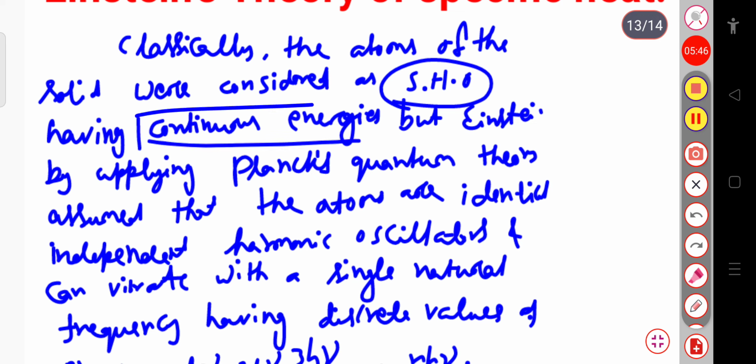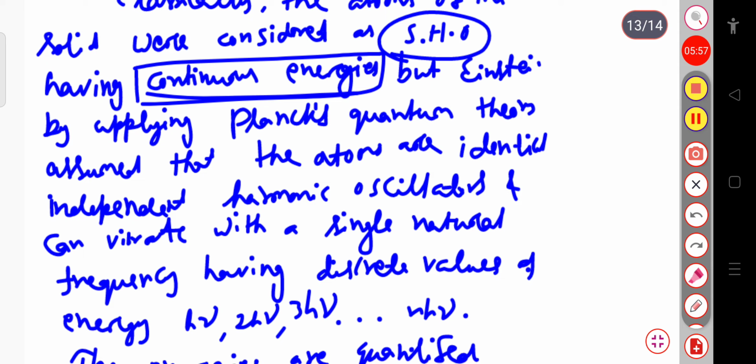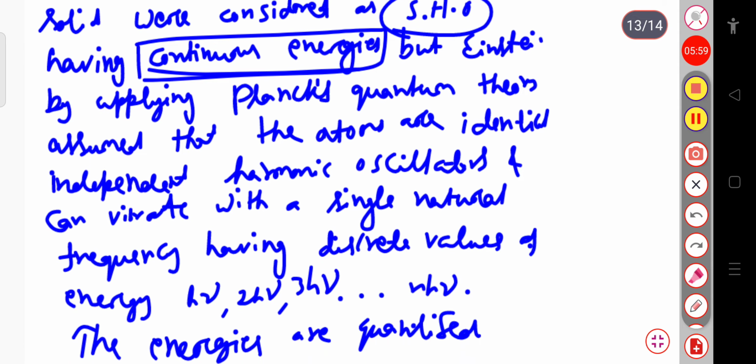But Einstein applied Planck's quantum theory and assumed that the atoms are identical and independent harmonic oscillators vibrating with a single natural frequency.